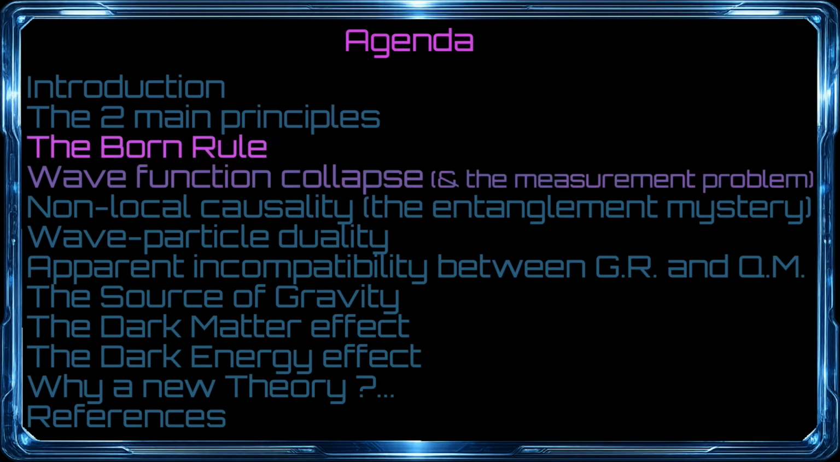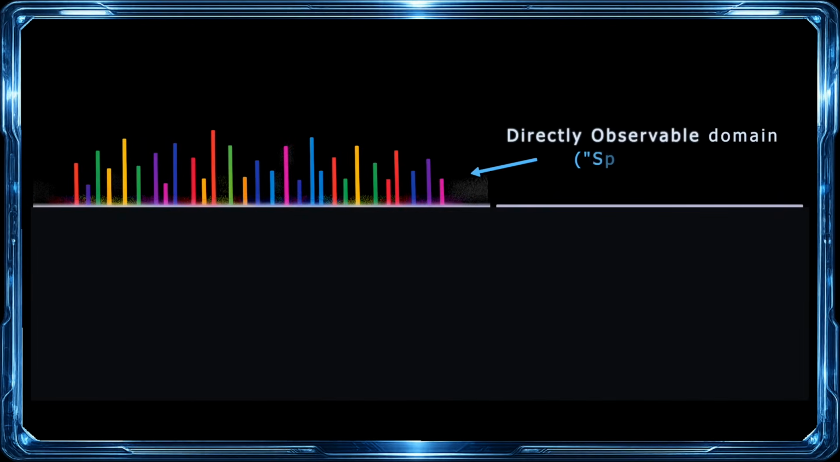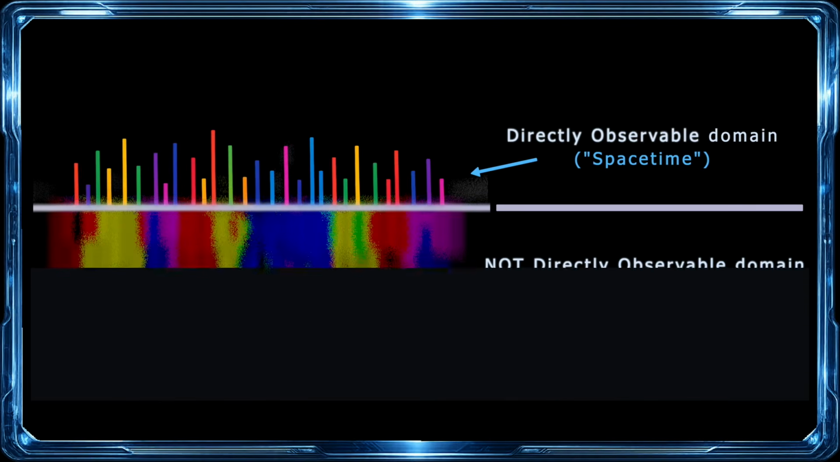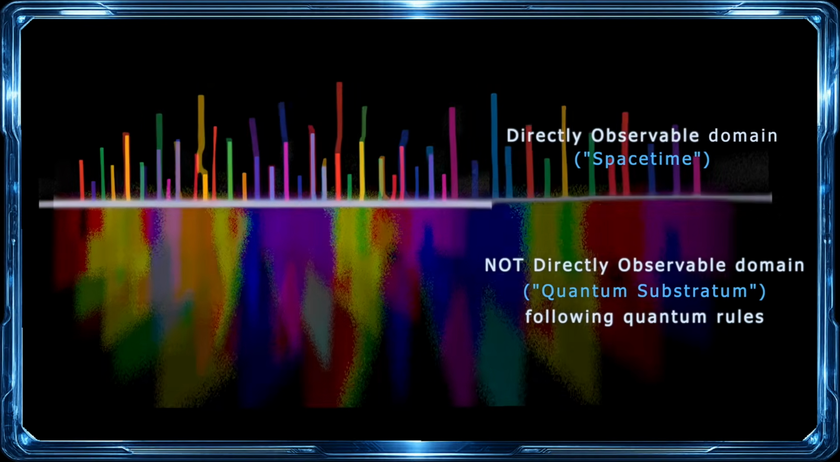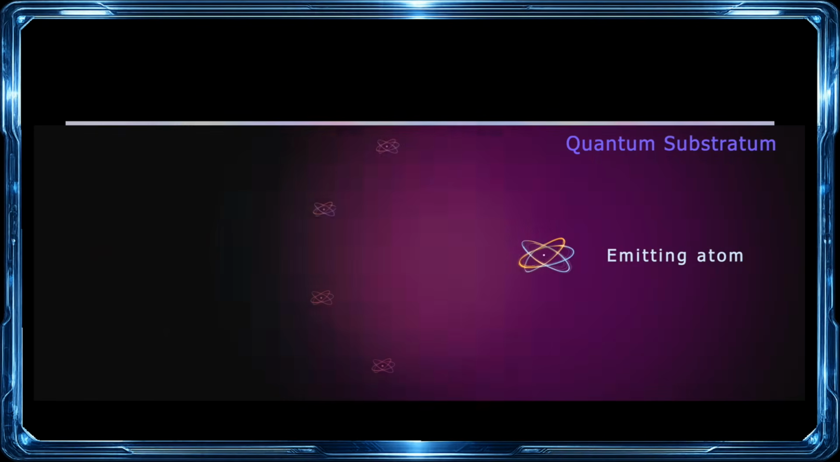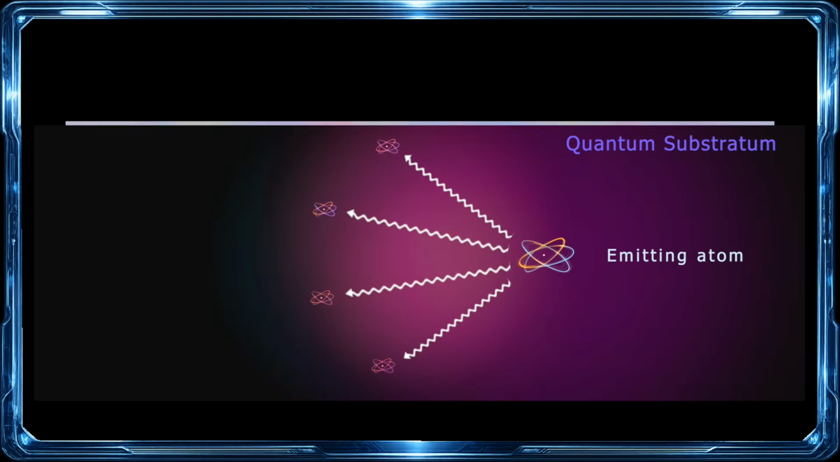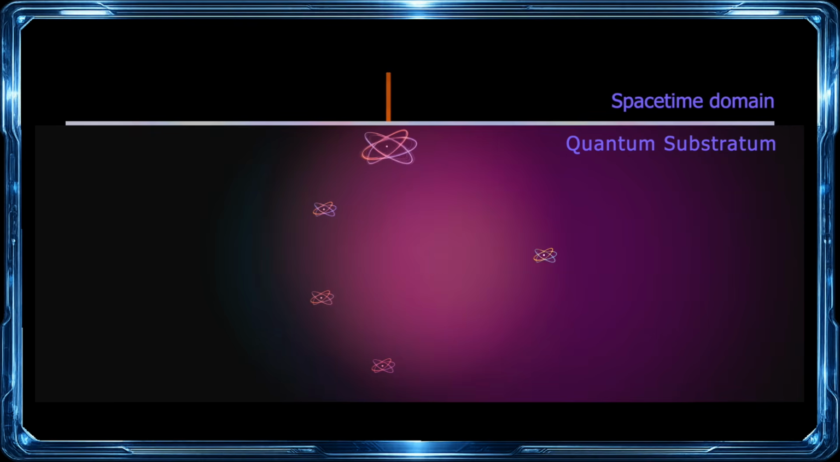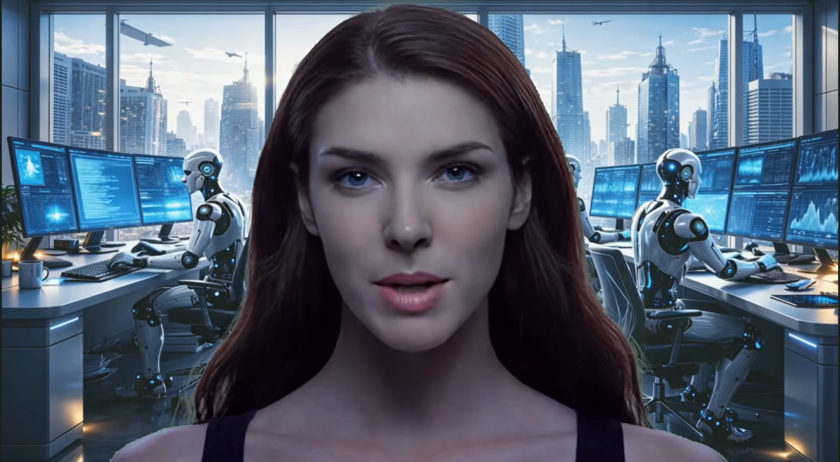Okay, let's now look at the so-called measurement problem and the related wave function collapse syndrome. As seen in the previous video, the new theory I am using implies that all the interactions, such as the ones we've just seen, happen in what we called the quantum substratum. So all the interactions we just used to derive the Born rule actually happen in that domain. They do not happen in the space-time domain, where the final resulting events are the only events we can observe directly. Now, how can we use that interpretation to solve the wave function collapse and the measurement problems?